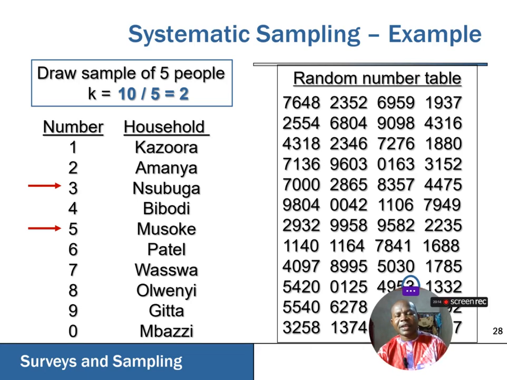Then 5 will be the next one to pick. We add 2 again to get 7. We add 2 to get 9. And then we keep adding 2 until we get the needed sample size we have actually calculated. So that is the way to apply the systematic random sampling technique.